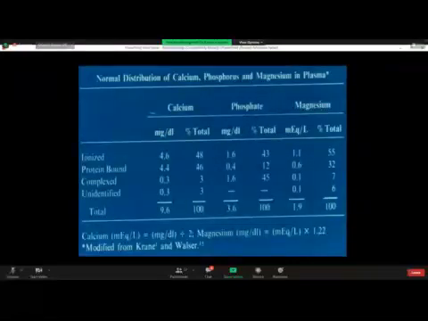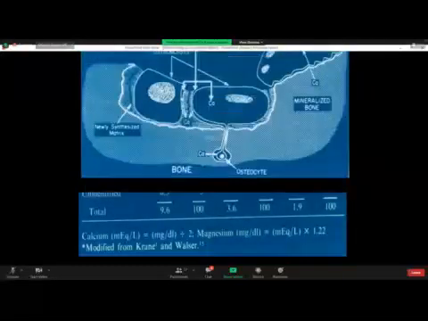When we write ionized Ca with 2 plus valency on top, that is the ionic form of calcium, because it is the ionized form of calcium and not the total calcium which determines hypo or hypercalcemic features. So always advise the patients to get the ionized calcium in the plasma.